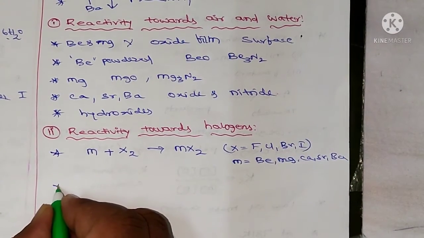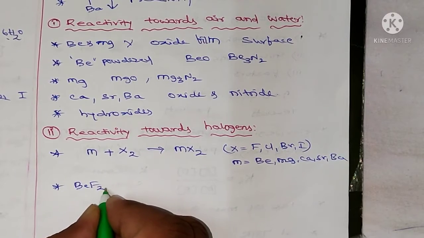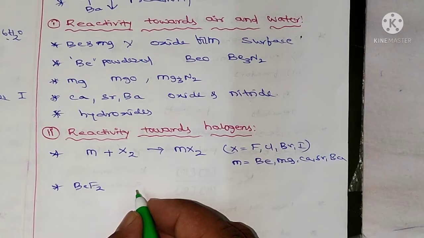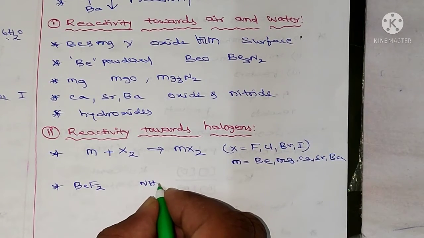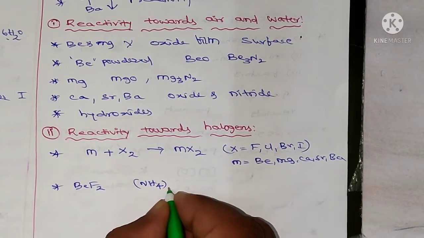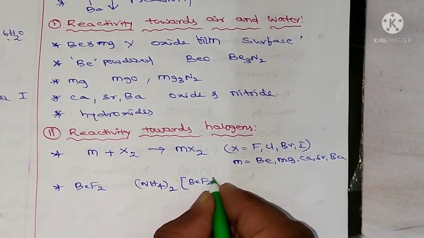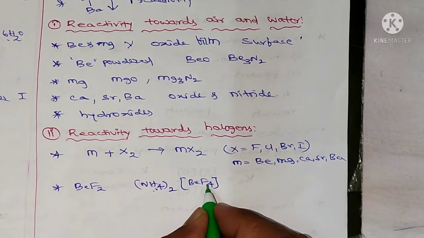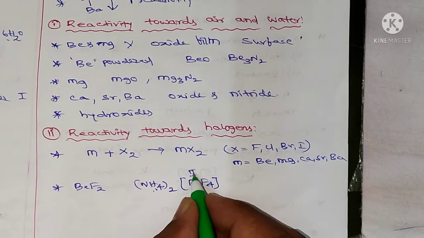The halide BeF2, beryllium fluoride, is prepared by the thermal decomposition of the complex compound (NH4)2BeF4. It is ammonium tetrafluoroberylate(II), where the oxidation number is 2.